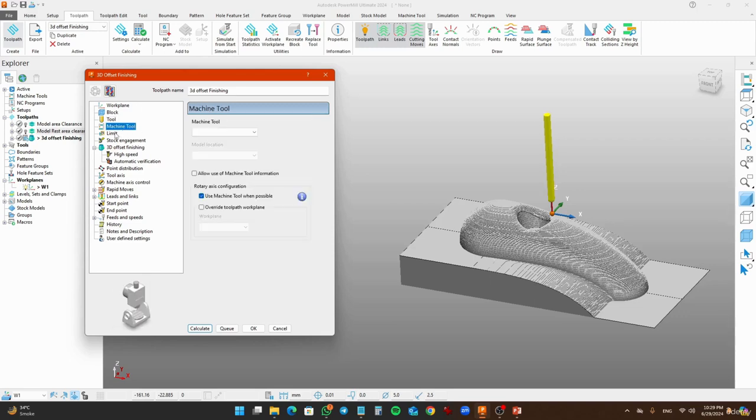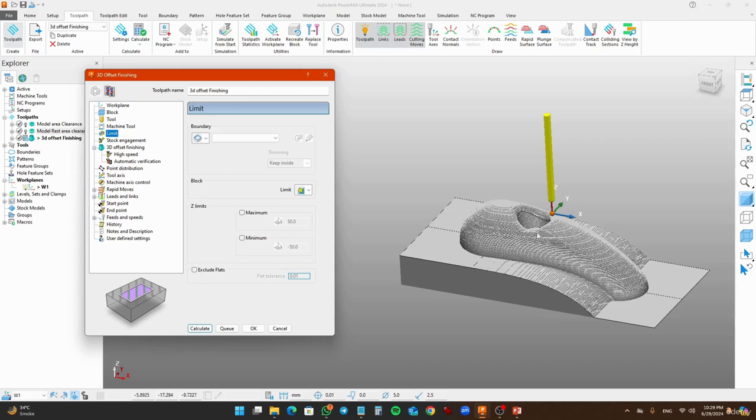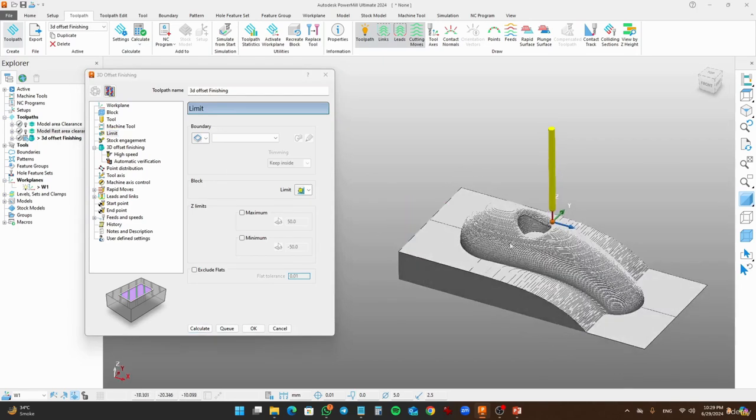Go to machine, go to limits. If you have to apply some limits over here, you have to define some limits so that the cutting tool performs within that range. That's called the boundary.